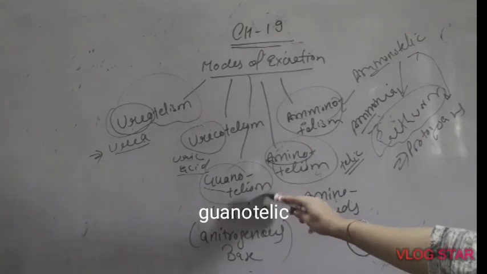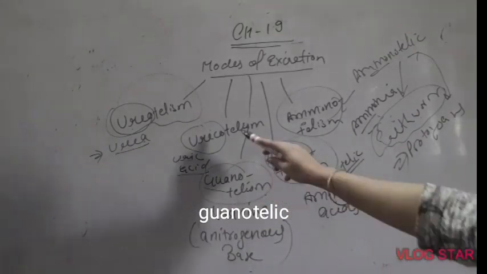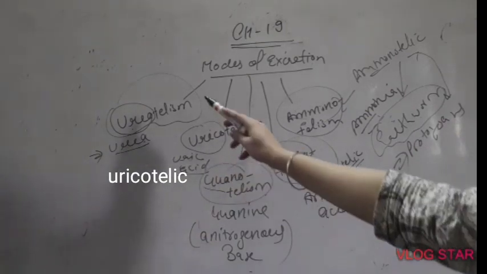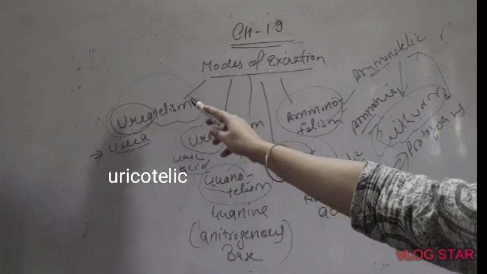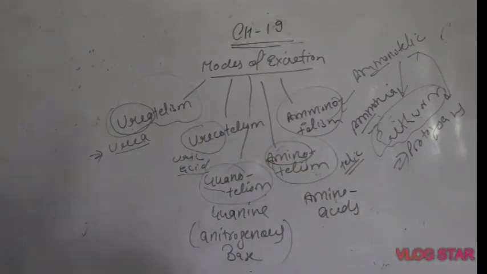Similarly, guanotelism, and the organisms who perform guanotelism, they are guanotelic. Organisms who excrete uric acid, they are uricotelic. Organisms who perform ureotelism, they are ureotelic. These are about the modes of excretion.